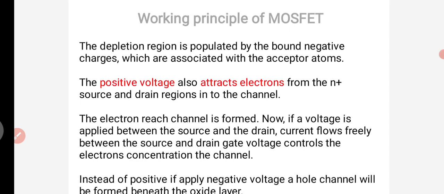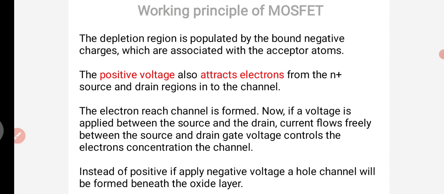When we apply the positive charge, it will attract the electrons from the N plus source and drain, because the source and drain are doped with N plus regions. So the electrons reach the channel and the channel is formed. Now if a voltage is applied between the source and the drain, current flows freely between them. The gate voltage controls the electron concentration of the channel.